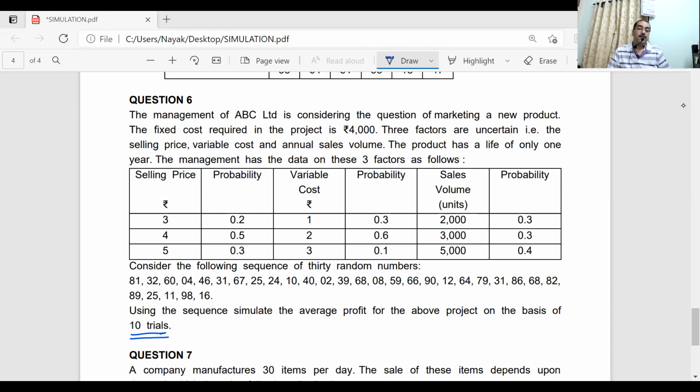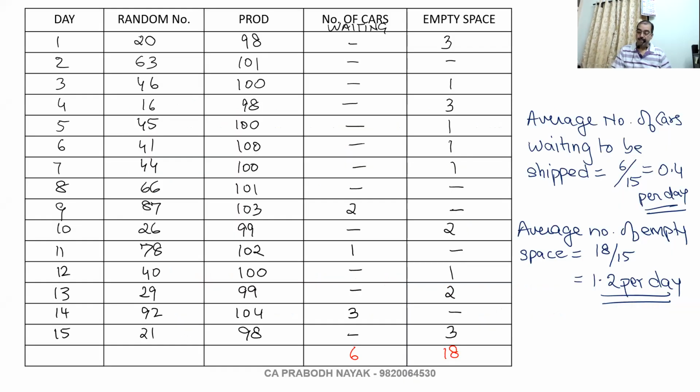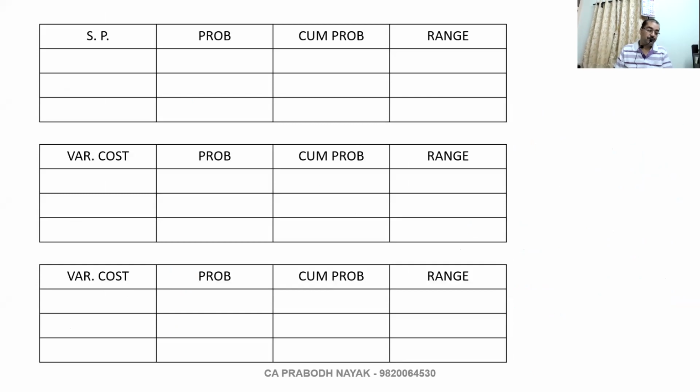Only prepare the three tables and keyboard, don't prepare the other one. There's a catch in the problem. Are you prepared? Are you ready with the three tables? Selling price 3, 4, probability 2, 5 and 3.